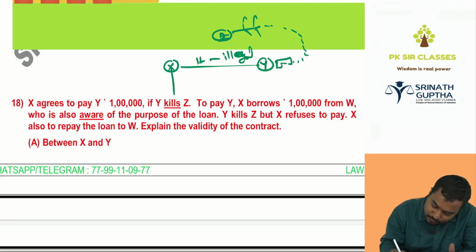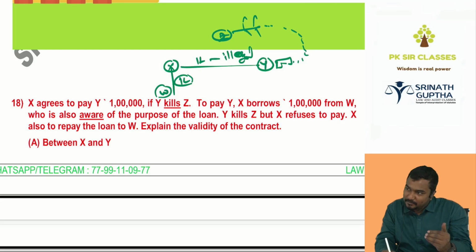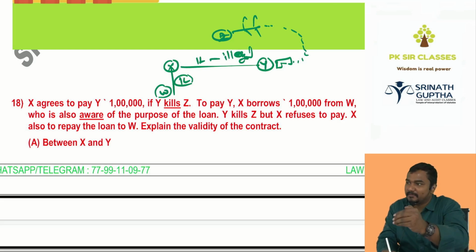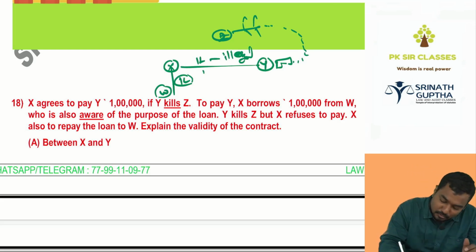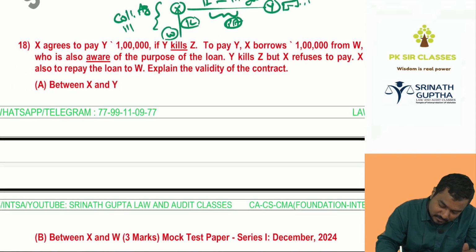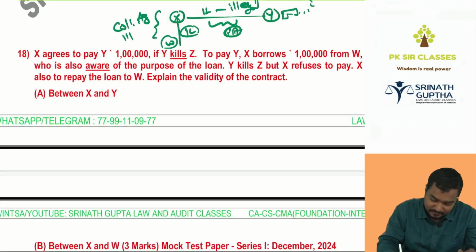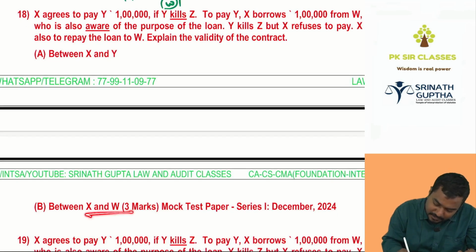X went to W to borrow this 1 lakh rupees. W knows that X is taking the money from W to give it to Y, which is for an illegal purpose. This is called the primary agreement, illegal and void. This is called the collateral agreement. It is also illegal. So what is the nature of agreement between X and Y? Valid or void? Illegal. What is the nature of agreement between X and W?